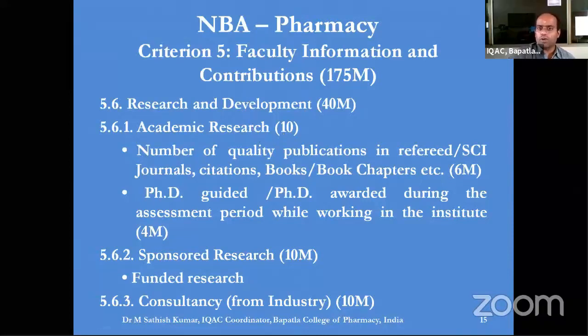Again, the number of publications, not just publications alone, but quality publications, especially in refereed journals, science citation index, citations, books, and book chapters are given weightage, as well as the number of PhD students guided or PhD awarded by the faculty members working in the institution, for which 4 marks are awarded.